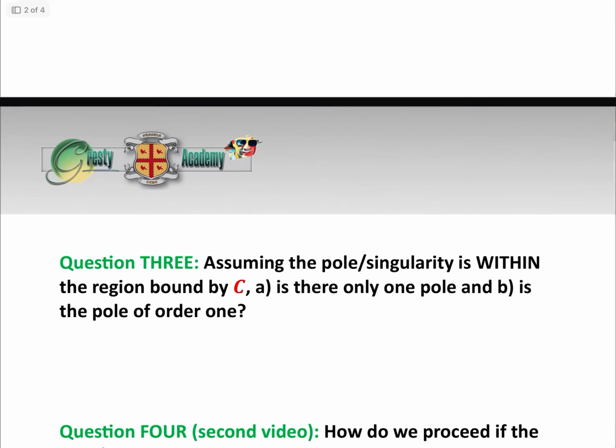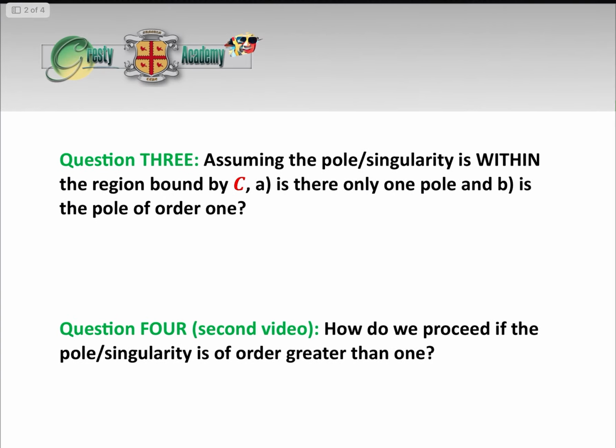Okay, let's have a look at question number 3. Now this is actually what the topic of this part of the video is about. Question number 3, assuming that we do have a pole or singularity and it is within the region bounded by C, the question you have to ask yourself next is A, is there only one pole? And B, is the pole of order 1?